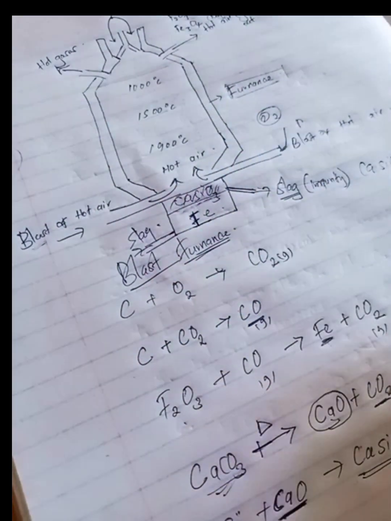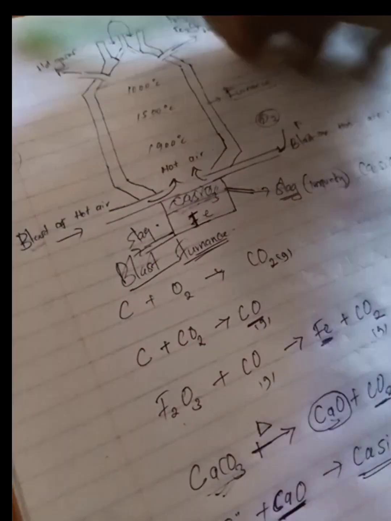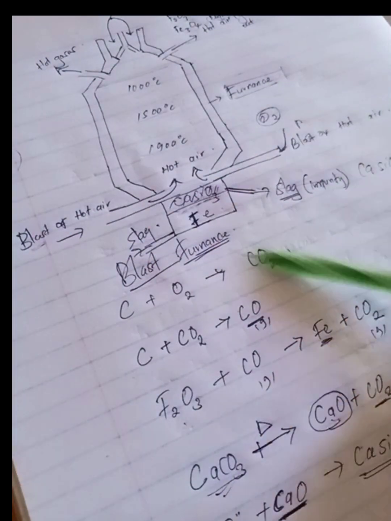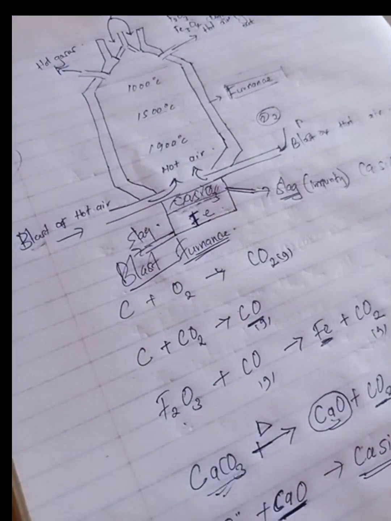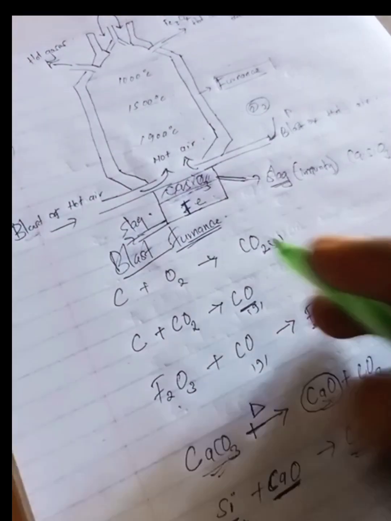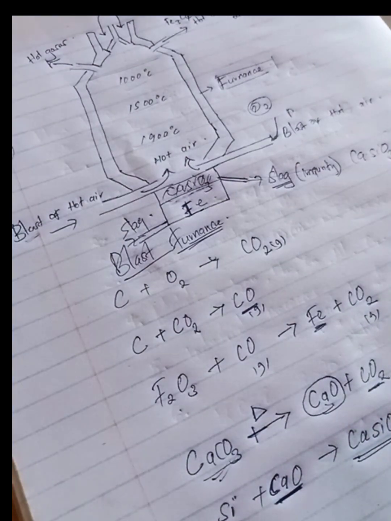Then other hot gases such as carbon 4 oxide and carbon 2 oxide also escape, and this extraction of iron is as simple as that. And have a nice time and enjoy your reading. These equations you will just need to balance. If you don't know how to balance equations, look for another video on this channel of mine.